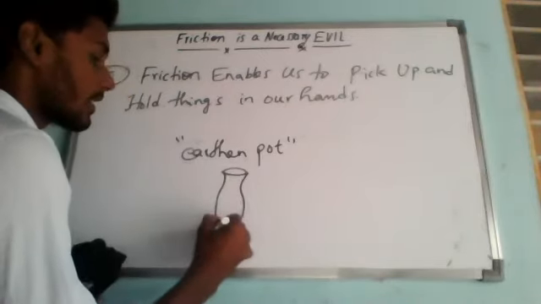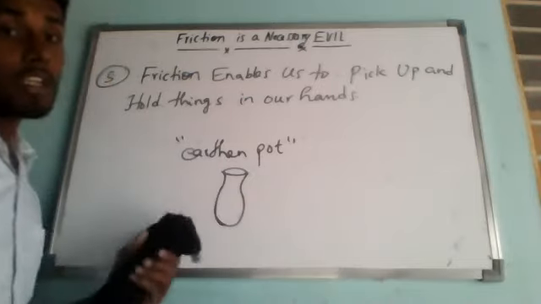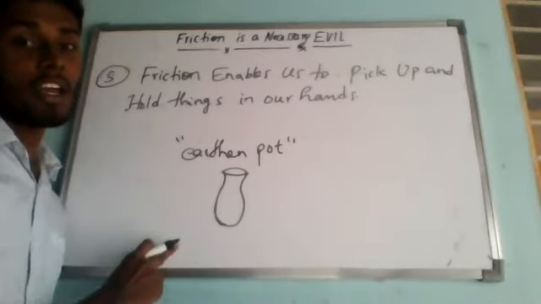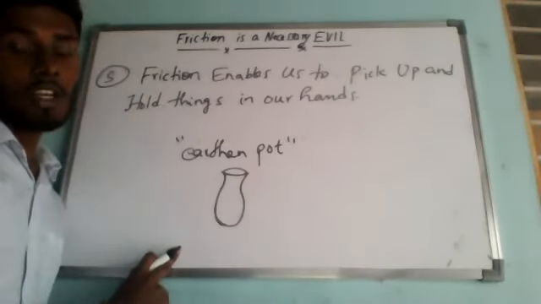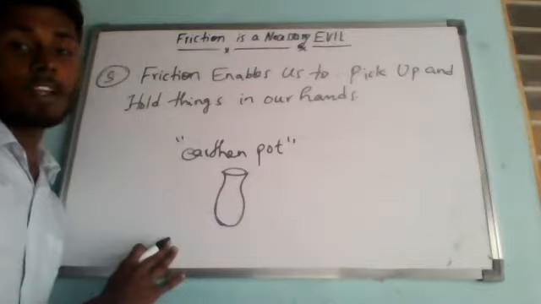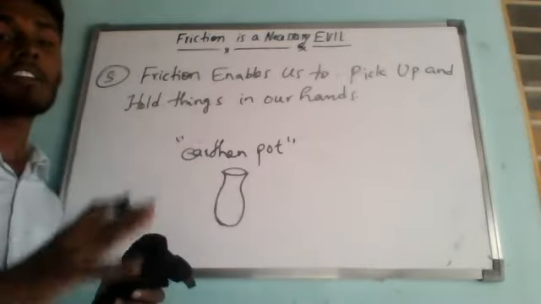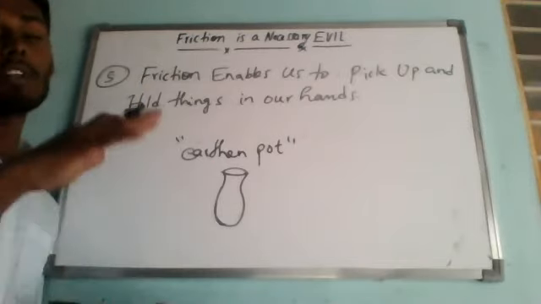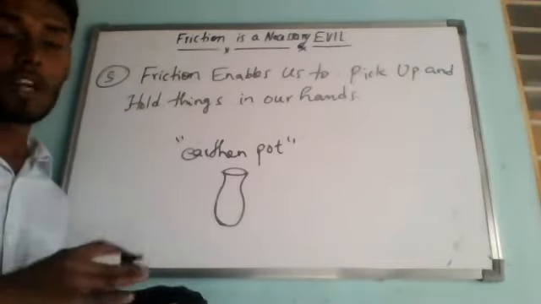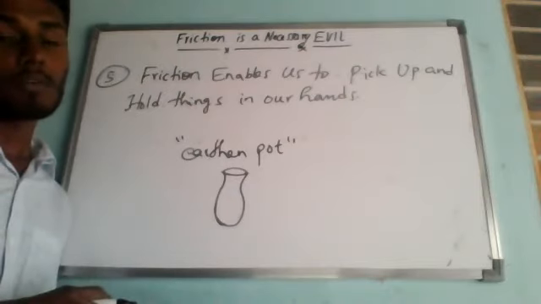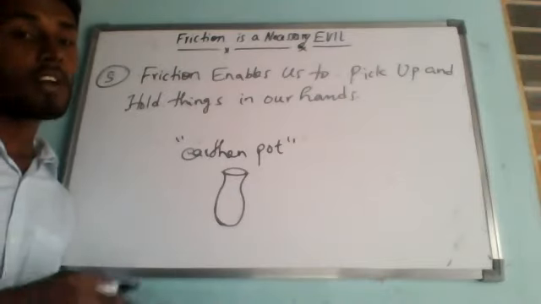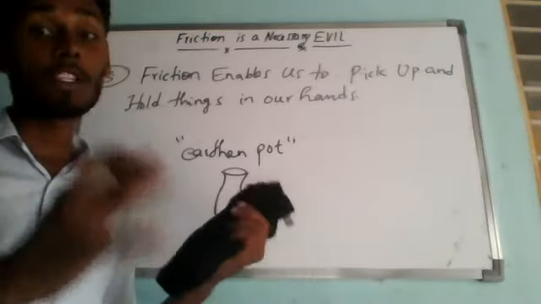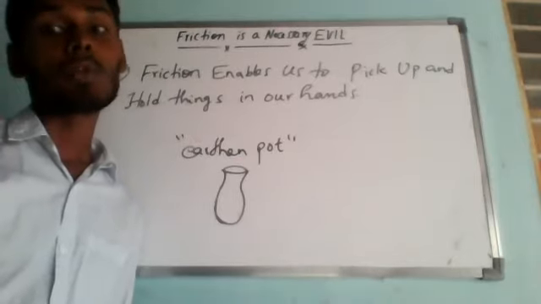It is made with clay. So what is going to happen? We can hold it easily because it is very rough. Understanding? But in our hands, if you take a glass tumbler, it cannot be easy, because it is made with some kind of metal or plastic, so it is a very smooth surface. And if we make some kind of film of oil, then it is very difficult to hold, because with the rough surface of this earthen part, the friction between it and our hand is much more, which makes it easier to hold.